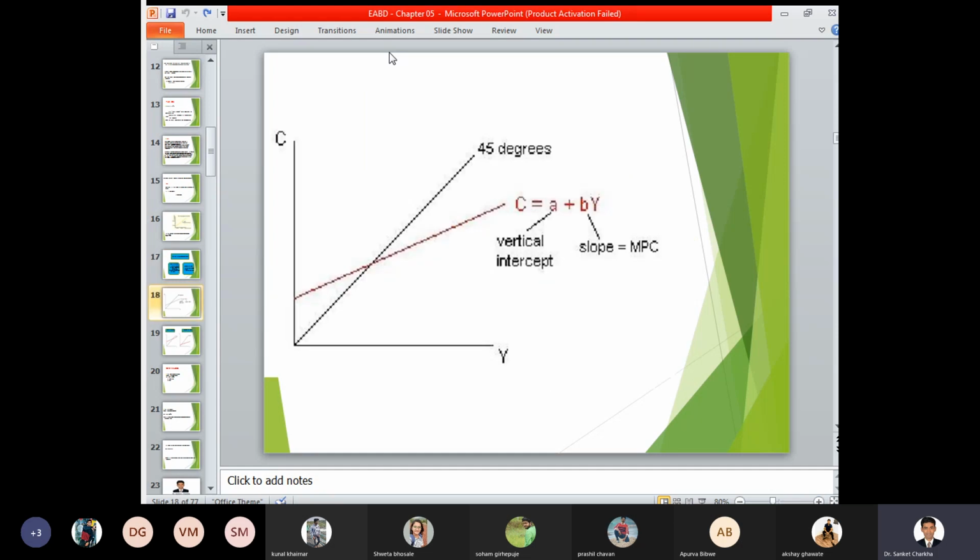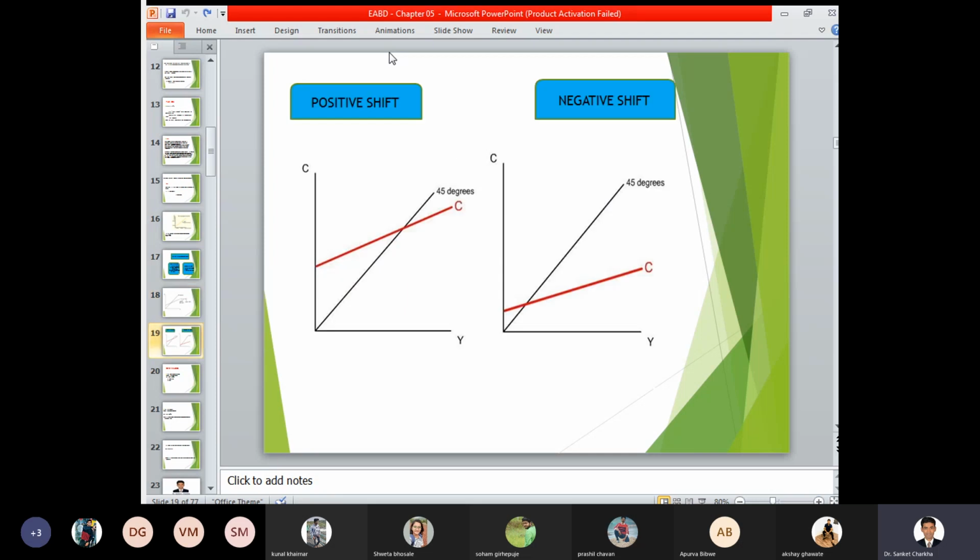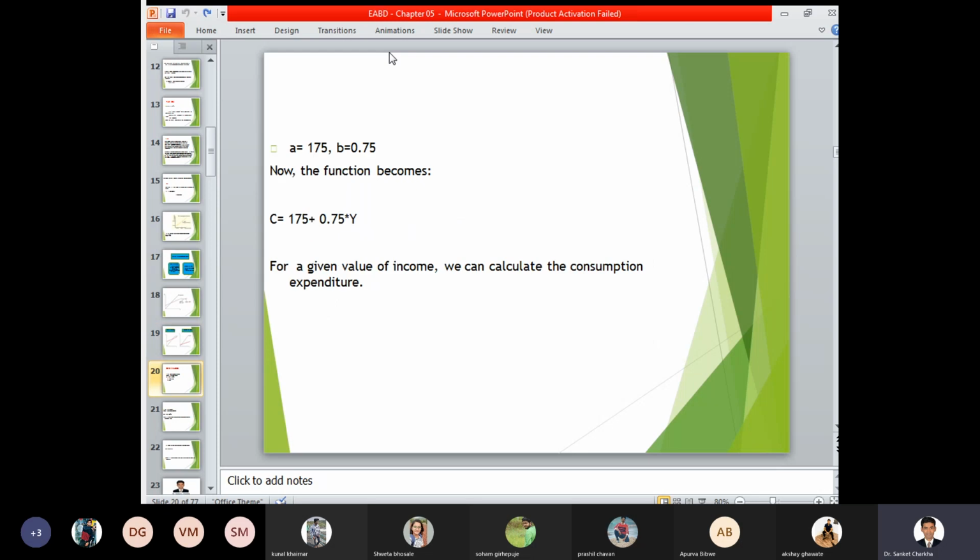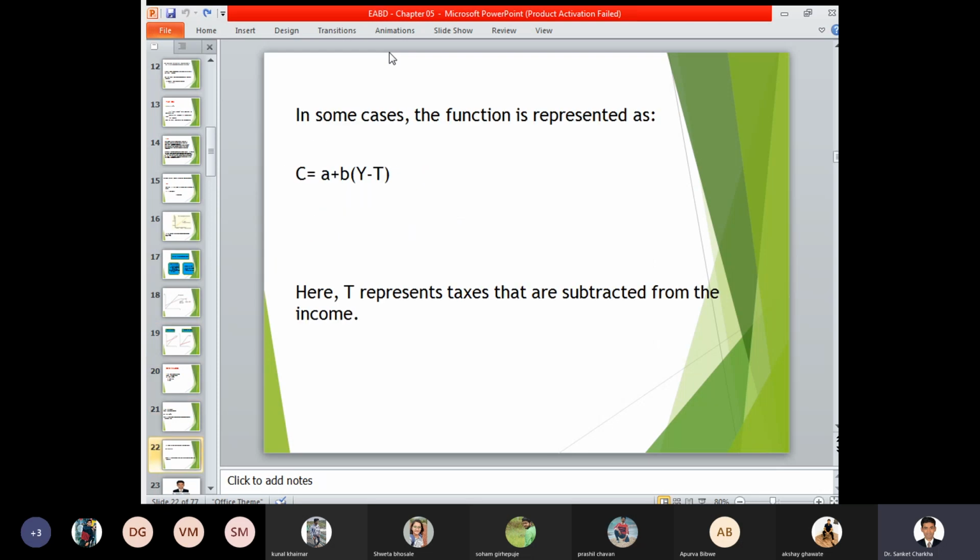Next, you have the consumption function C is equal to A plus B, wherein it is either in an increasing position, that is a positive shift, or a negative shift. Based on the consideration, you can calculate the formula. So C is equal to A plus B into Y minus T. Here T represents the taxes that have been subtracted from the income level. At certain stages, there is an amount of taxes which the government charges, and based on the changes in the taxation rate and taxation policy, the rate of taxation differs accordingly.